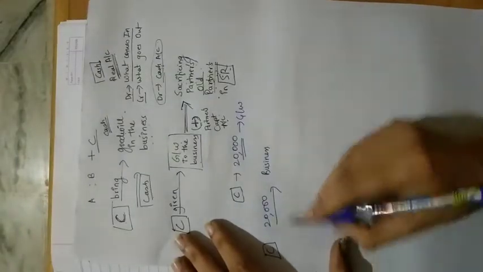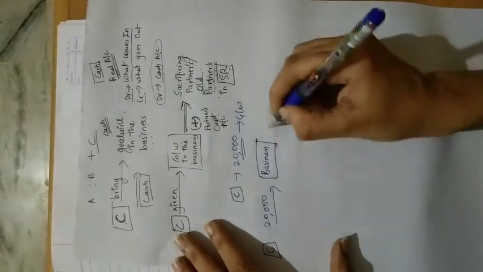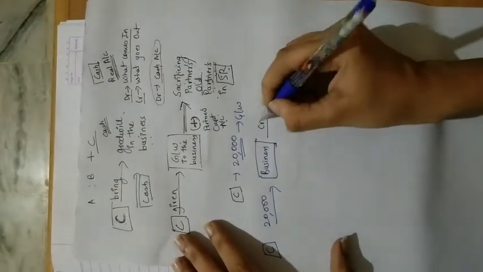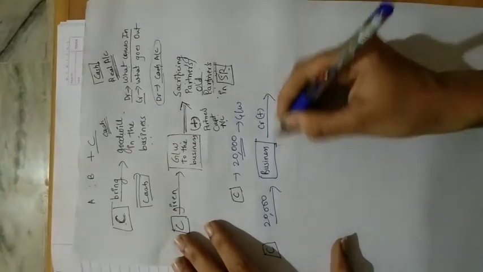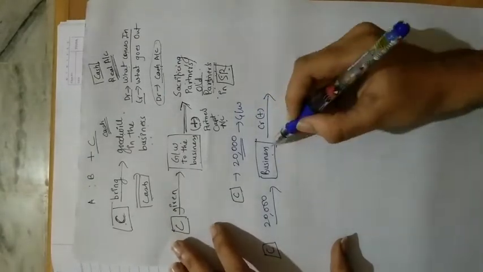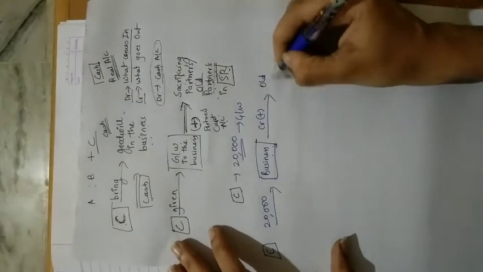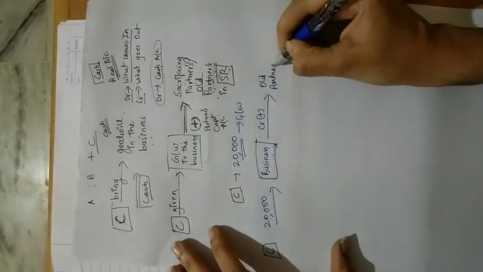Now, the first effect is done. Now, when the business will credit, meaning what? When the business will add that goodwill brought by the new partner to the old partner's capital account.